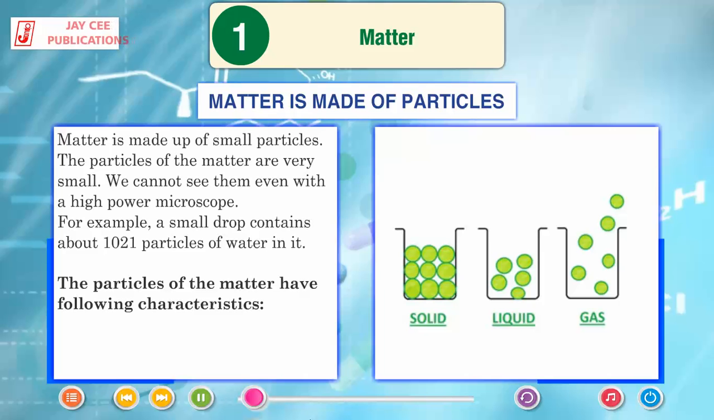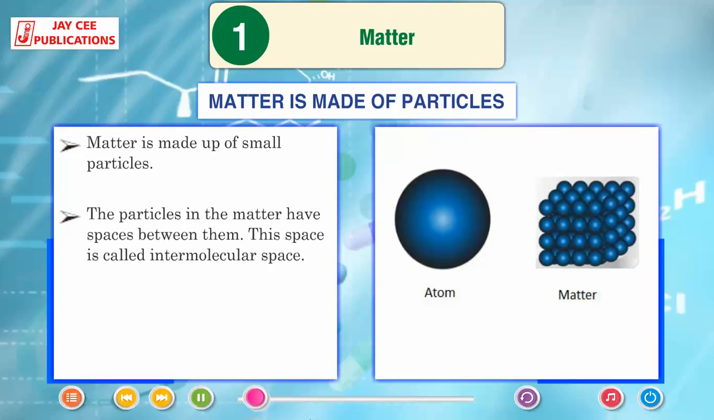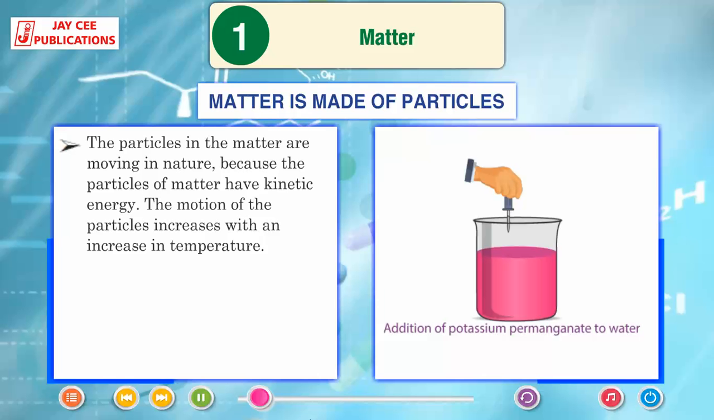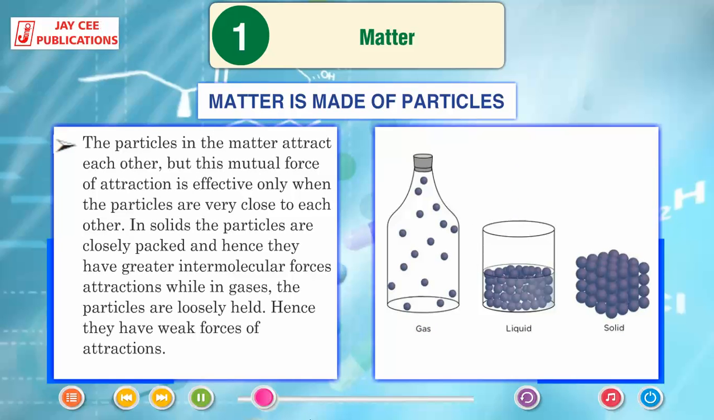The particles of the matter have the following characteristics. The particles in the matter have spaces between them. This space is called intermolecular space. The particles in the matter are moving in nature because the particles of matter have kinetic energy. The motion of the particles increases with the increase in temperature. The particles in the matter attract each other, but this mutual force of attraction is effective only when the particles are very close to each other. In solids, the particles are closely packed and hence they have greater intermolecular forces of attraction, while in gases the particles are loosely held. Hence, they have weak forces of attraction.